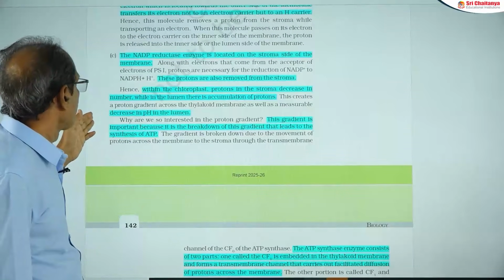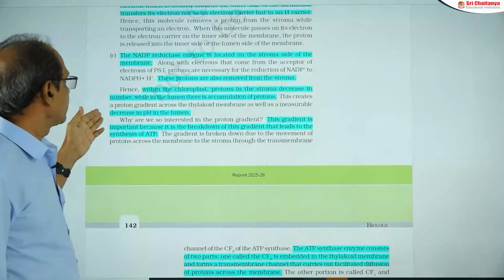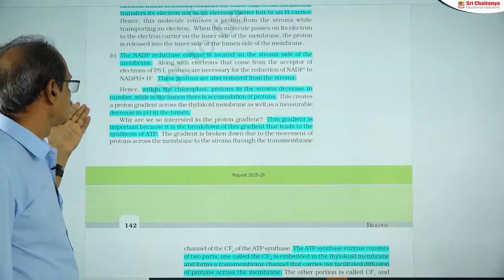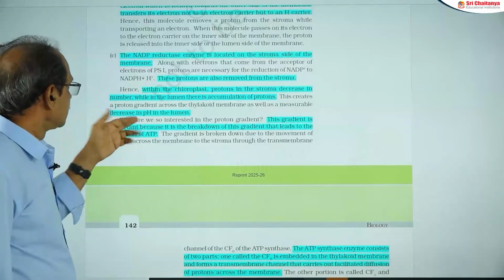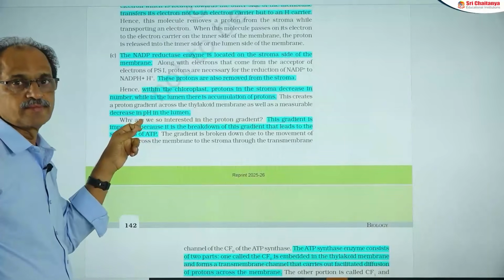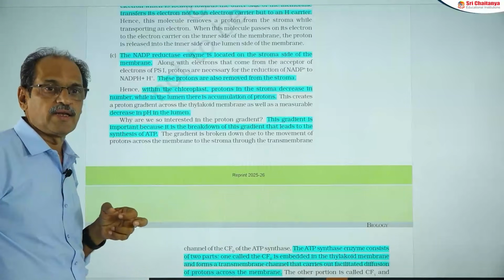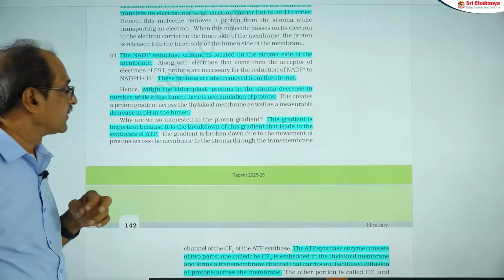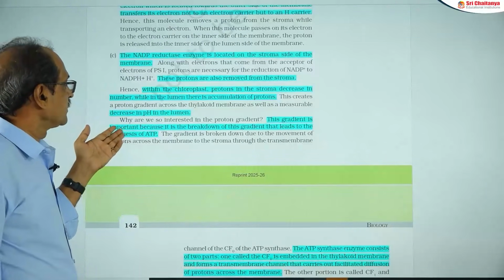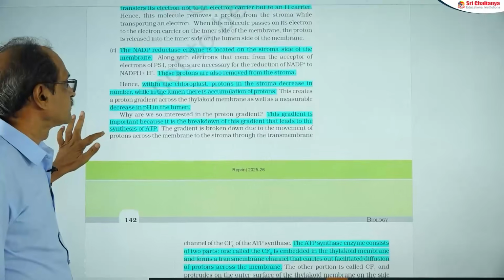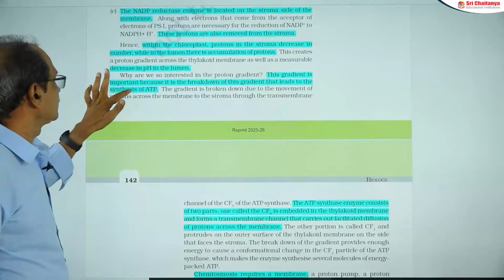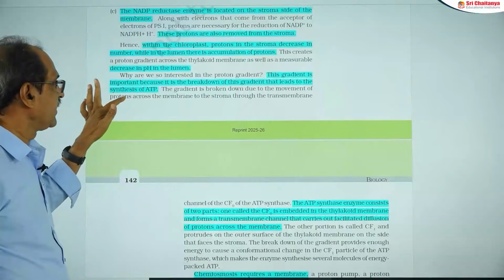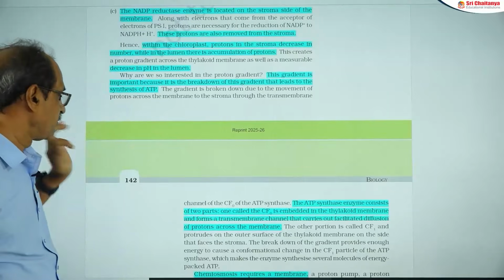And next, the lumen contains more protons than the stroma, which is also explained in terms of pH. So the lumen generally has a very low pH, because the hydrogen ion concentration is very high. The stroma has a high pH. Next, the gradient is responsible for synthesis of ATP molecules.